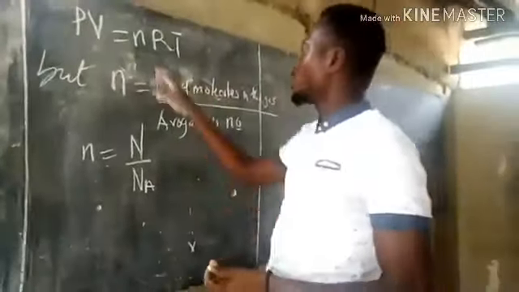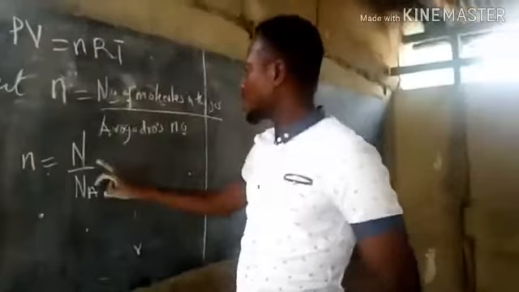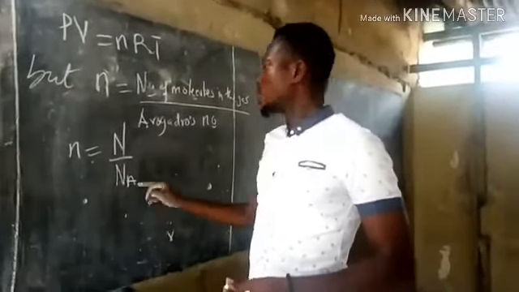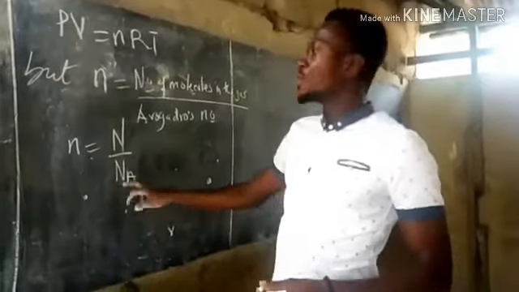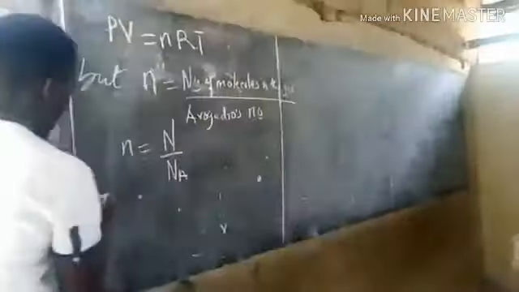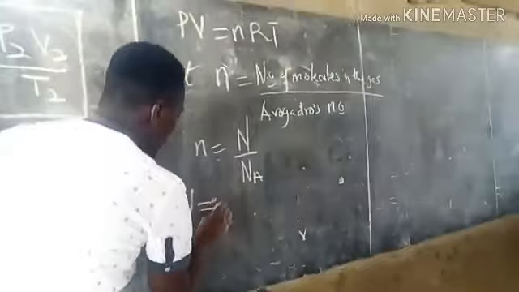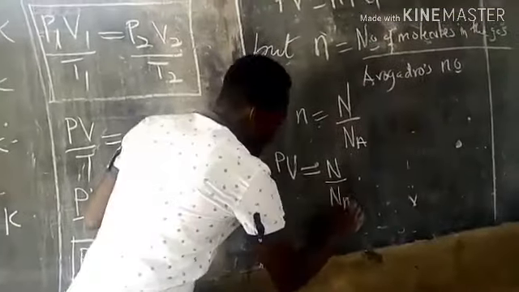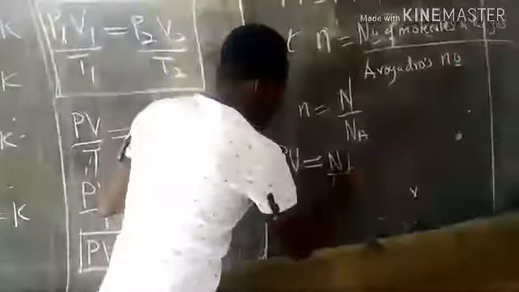So in place of the number of moles n, we can substitute the number of molecules in the gas over Avogadro's number, or Avogadro's constant. So you are going to have PV equal to N over N_A, then RT.